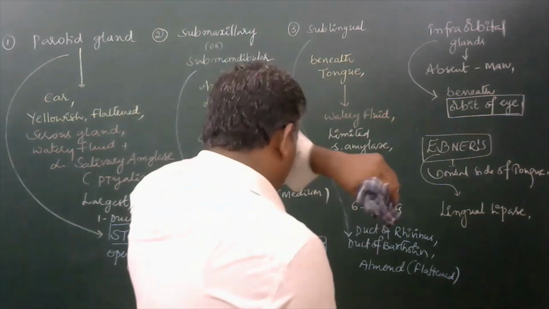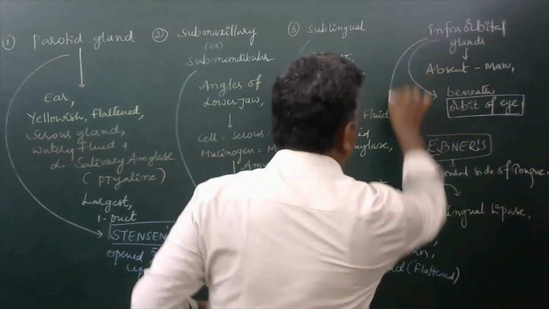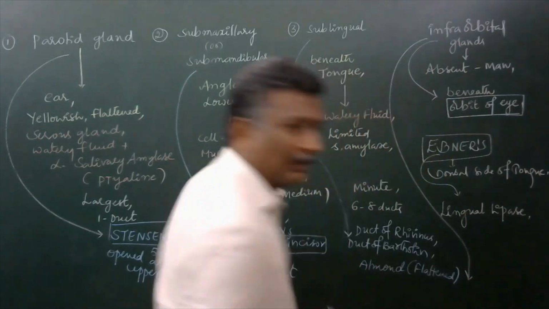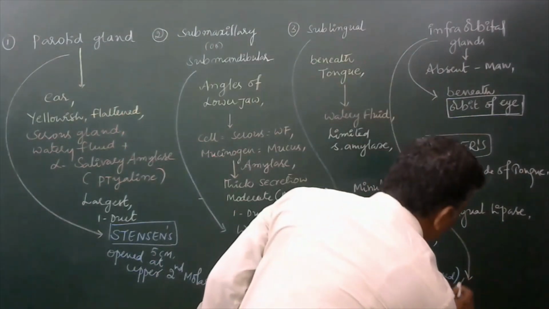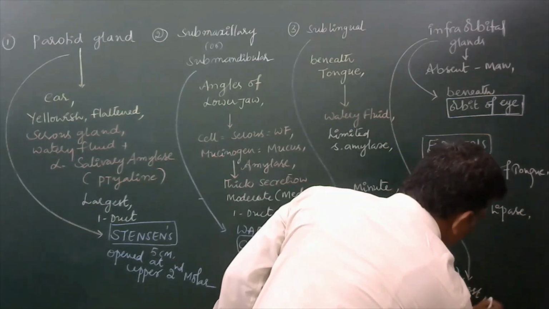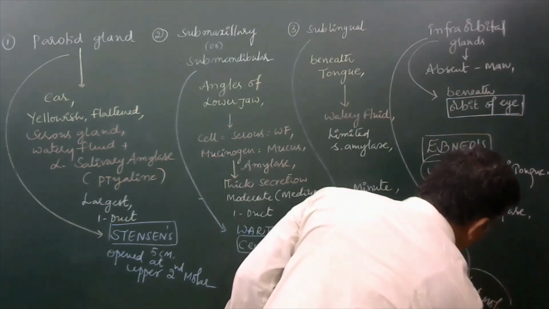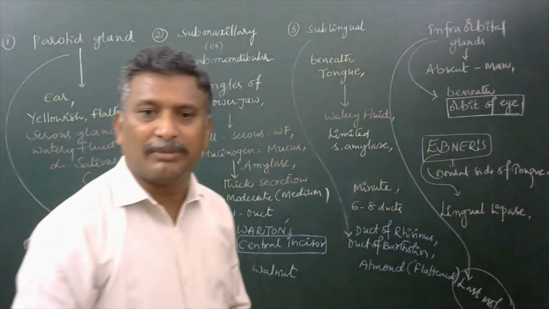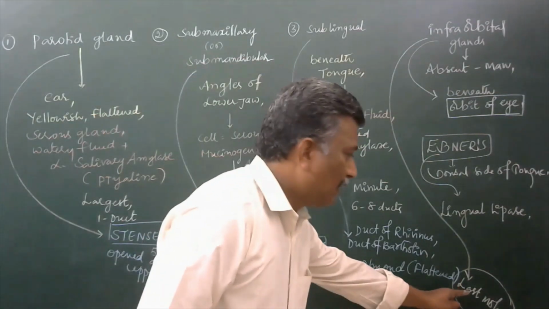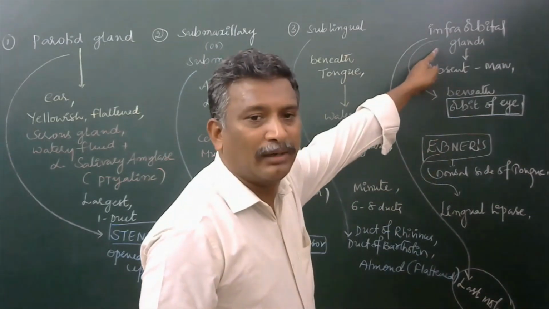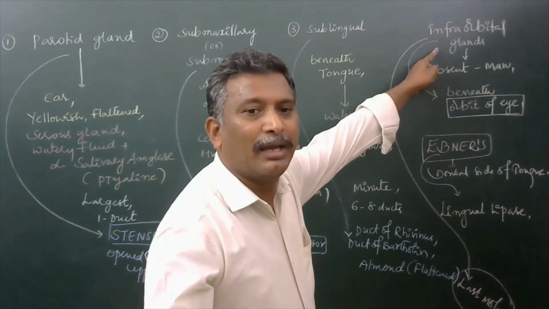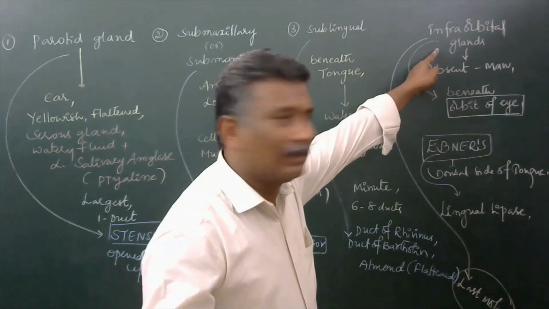This infraorbital gland opens on the last molar. All of you have to remember the last molar is the site where the infraorbital gland opens, but generally it is absent in man.